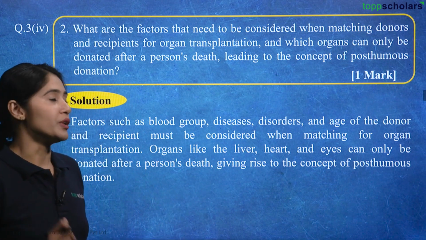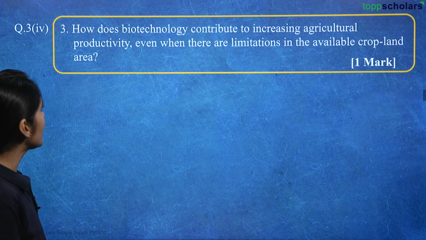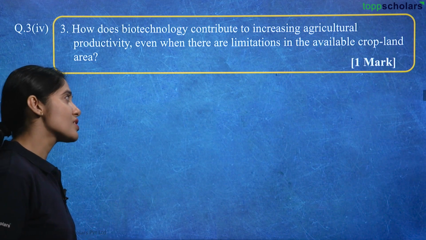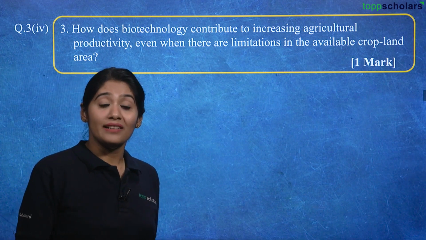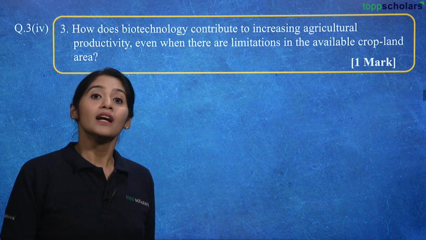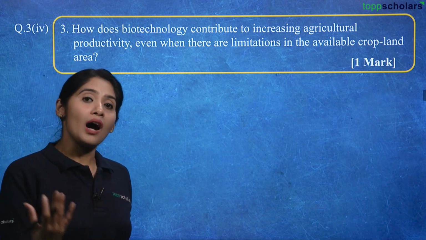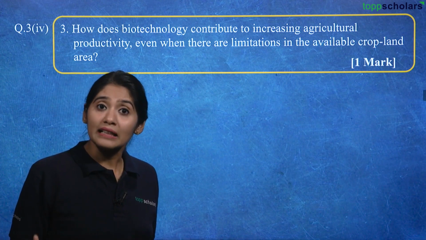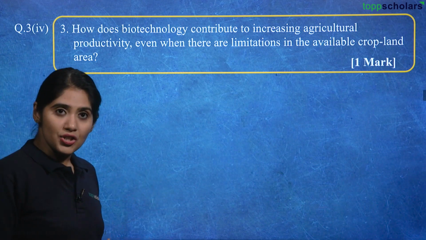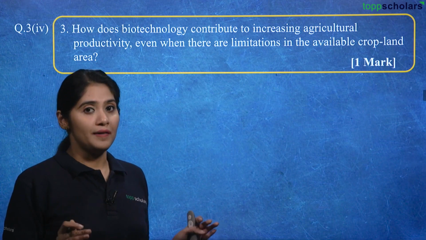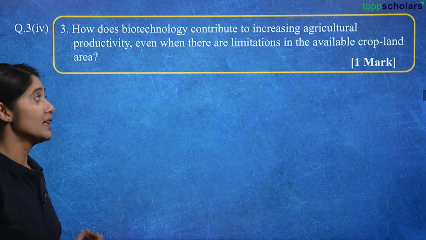How does biotechnology contribute to increasing agriculture productivity even when there are limitations in the available cropland area? Due to industrial development, lots of land is getting converted into industrial areas, and more and more housing societies are getting created, cities are expanding, because of which agricultural land is getting diminished. So, with less land, how has biotechnology helped us to increase the yield of crops?